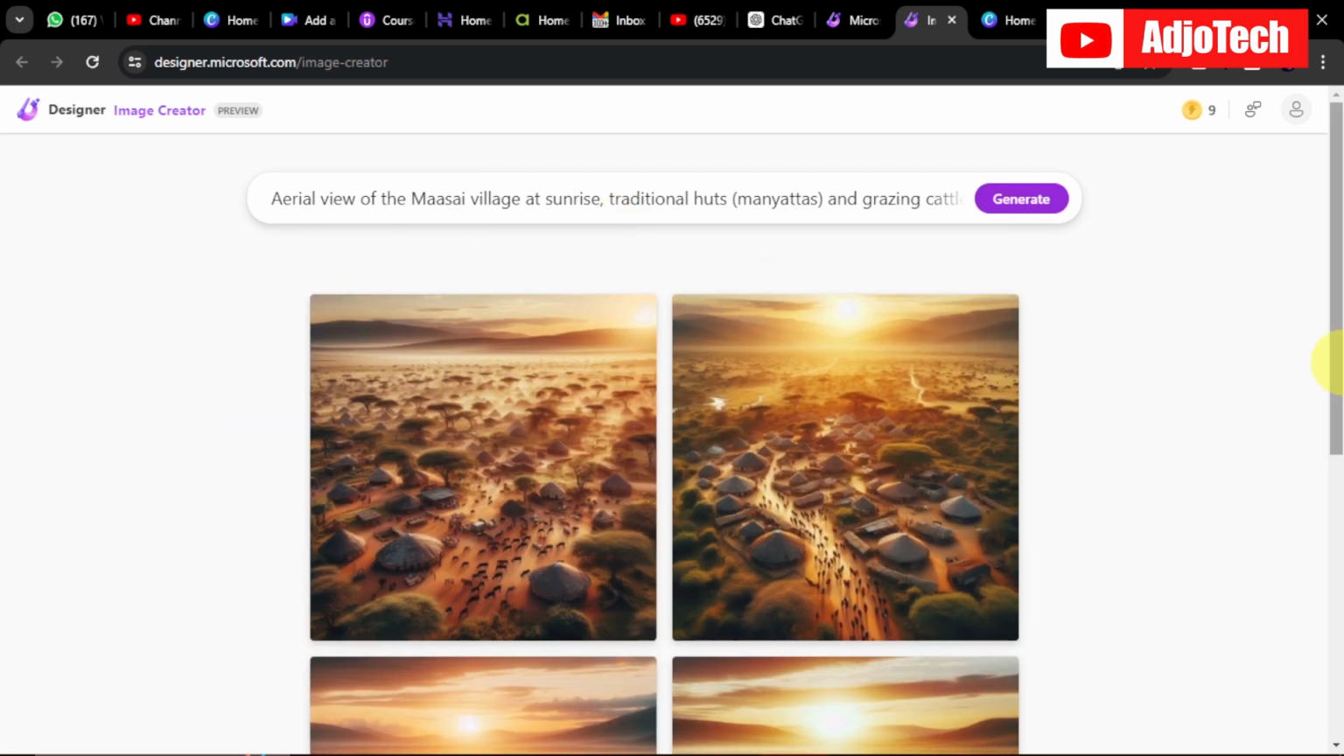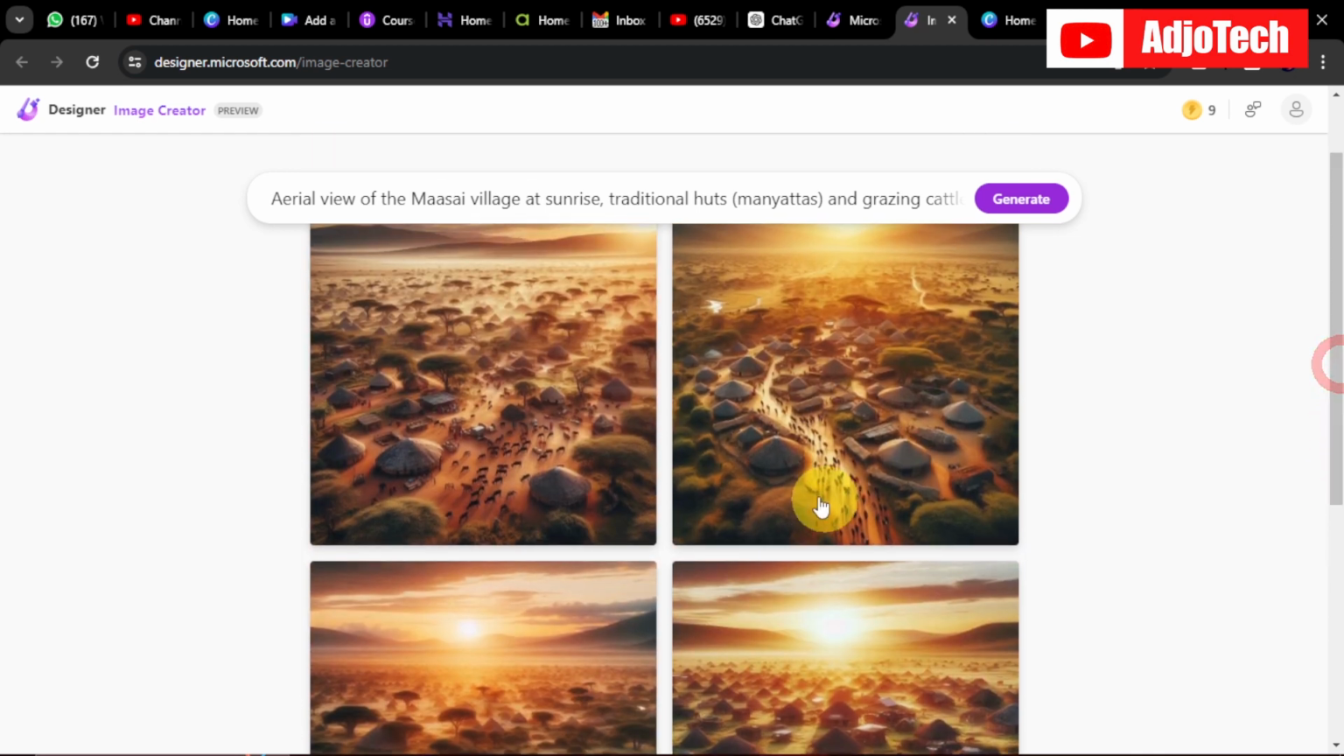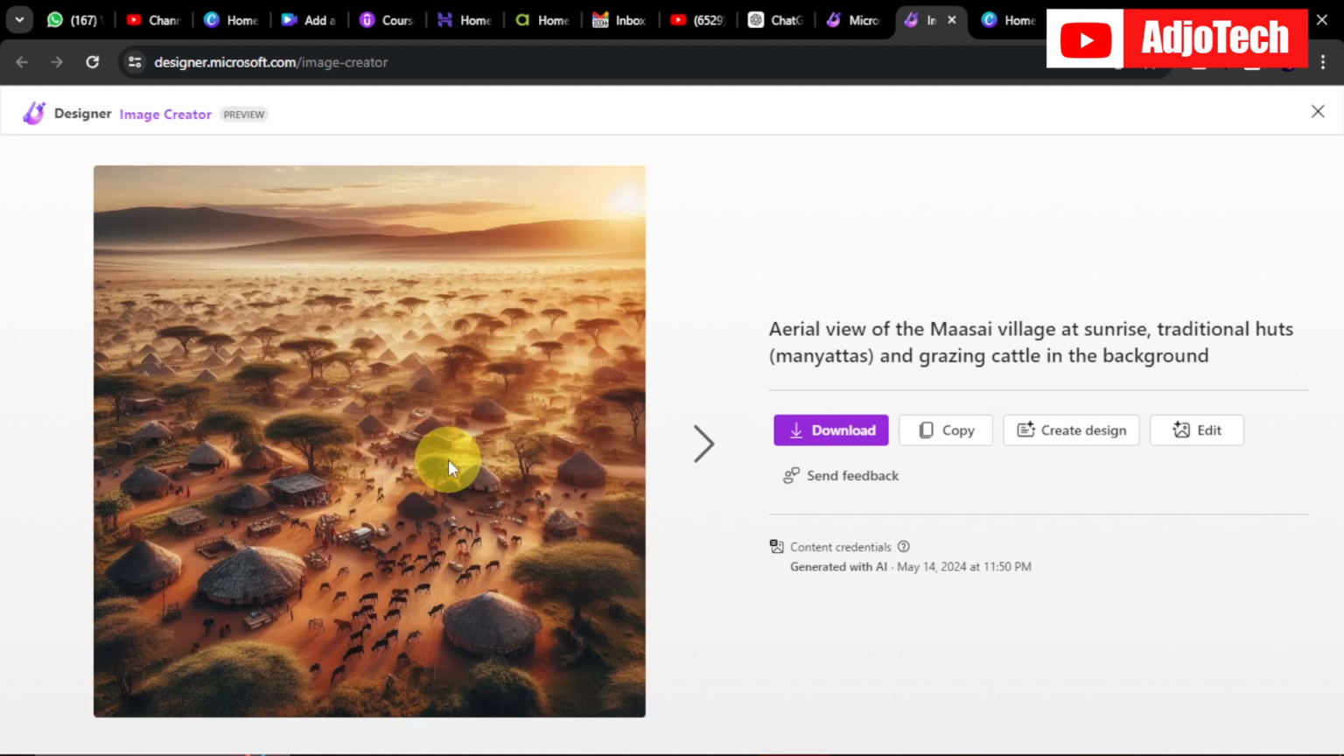Okay, so Microsoft Designer gave us some images of the village view, so we can download any of them. I'm just going to select one, and this is a preview of that, so I can just download this.